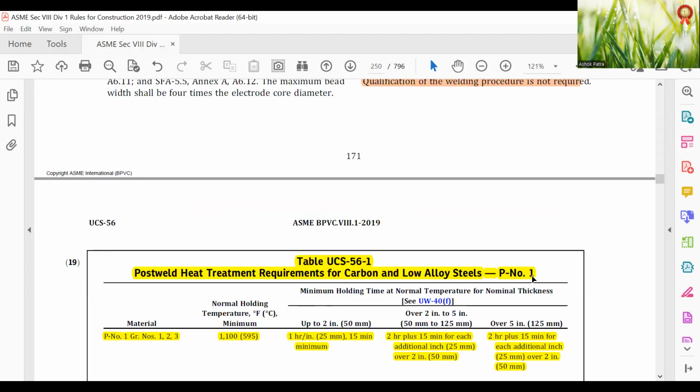Now there are tables. Table UCS-56 for P-number 1, group number 1 to 3, normal holding temperature 1100 degrees Fahrenheit.